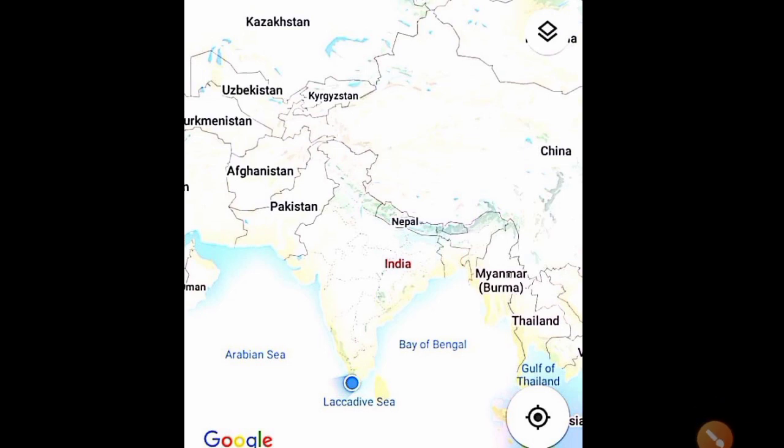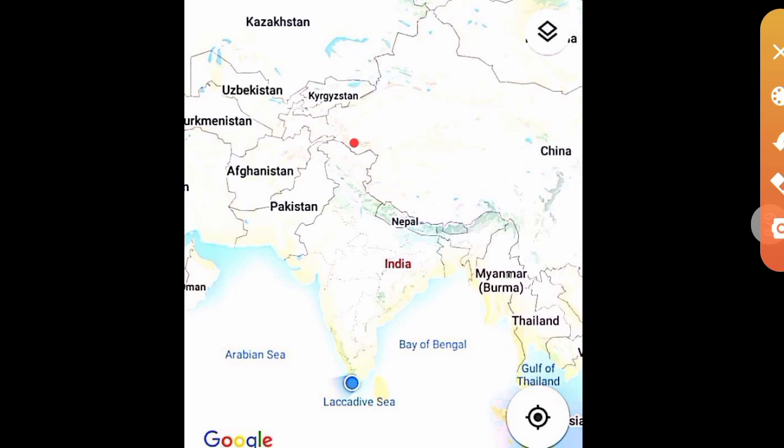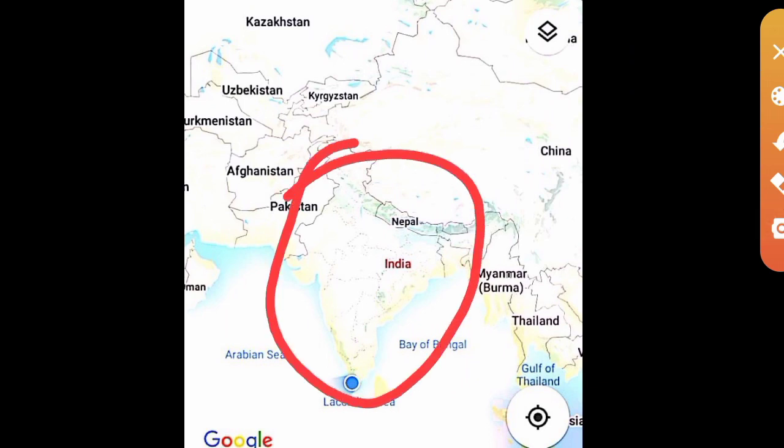Okay, the second question, the countries constituting Indian subcontinent. First of all, what do you mean by subcontinent? In Malayalam this is called ഉപഭൂഖണ്ഡം. Continent means ഭൂഖണ്ഡം, and subcontinent means it is a part or area, a great portion of a continent with a character of its own. That is what is called subcontinent. So this portion is known as Indian subcontinent, this particular portion.